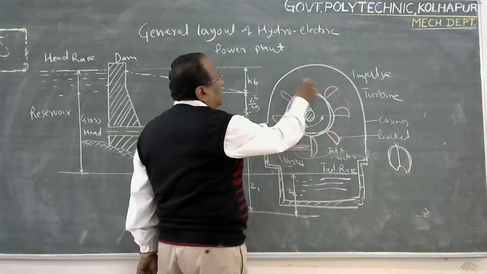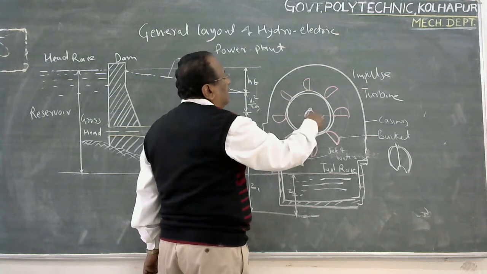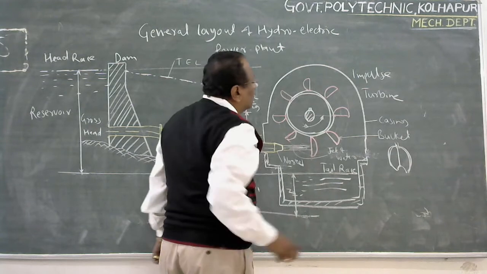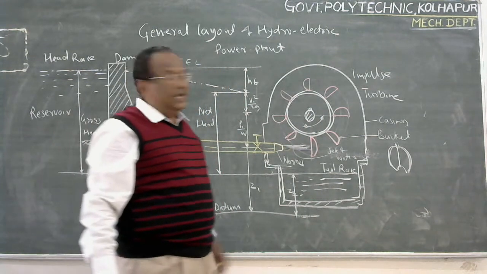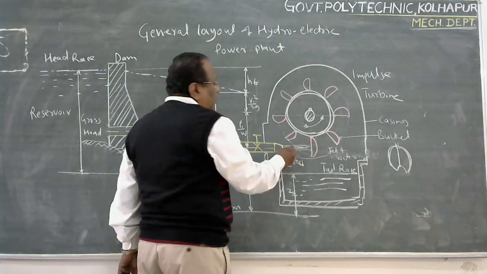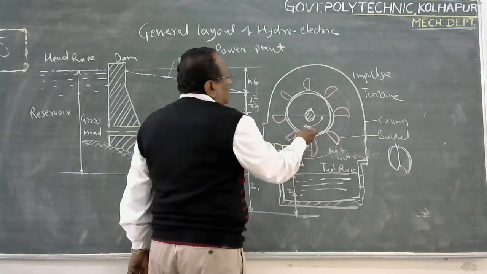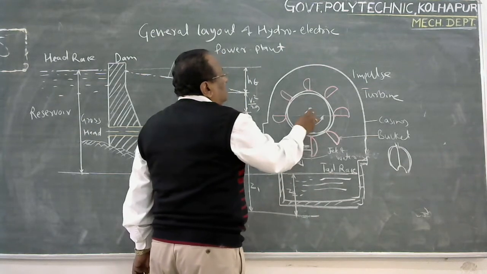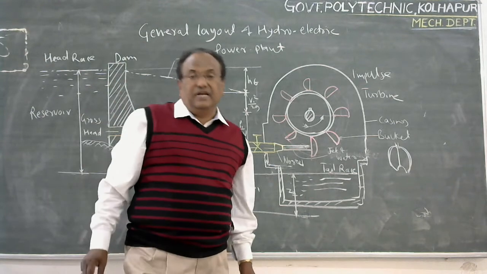These buckets are many in number and fitted on the periphery of this runner. We will see the working of the Pelton wheel in detail in the next chapter. But meanwhile, you understand it like this. Attached to the shaft of the runner, there is an electric generator.